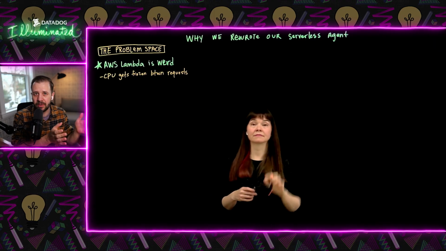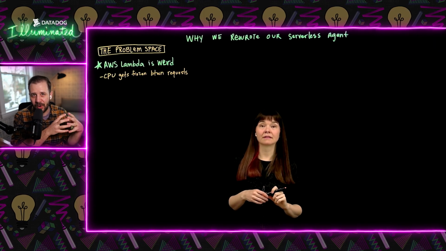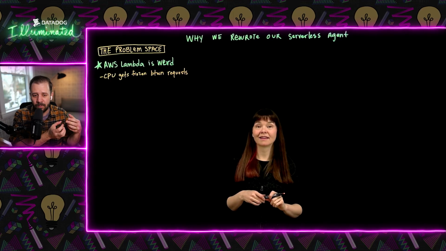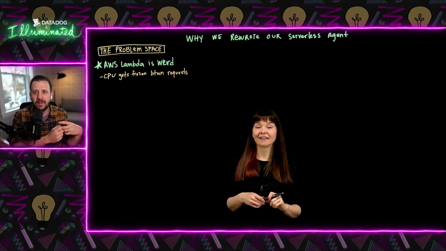And this is a really big shift from a modern web application deployed on Kubernetes or on bare metal, where you can assume that you have a process that runs unencumbered and indefinitely. And when you have to write, especially telemetry collection code, and assuming that is no longer the case, it's a big difference because a lot of telemetry code says every 10 seconds, check this file and see if it's grown or see if there's new data or something. And that no longer applies in a serverless environment.